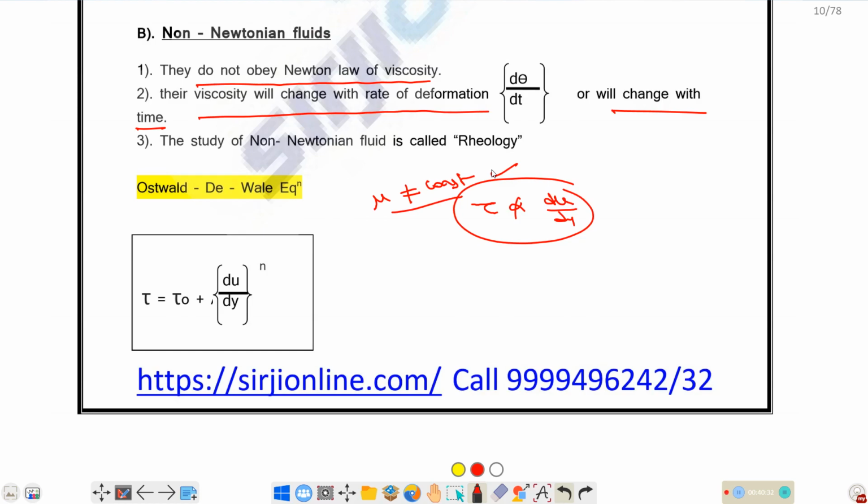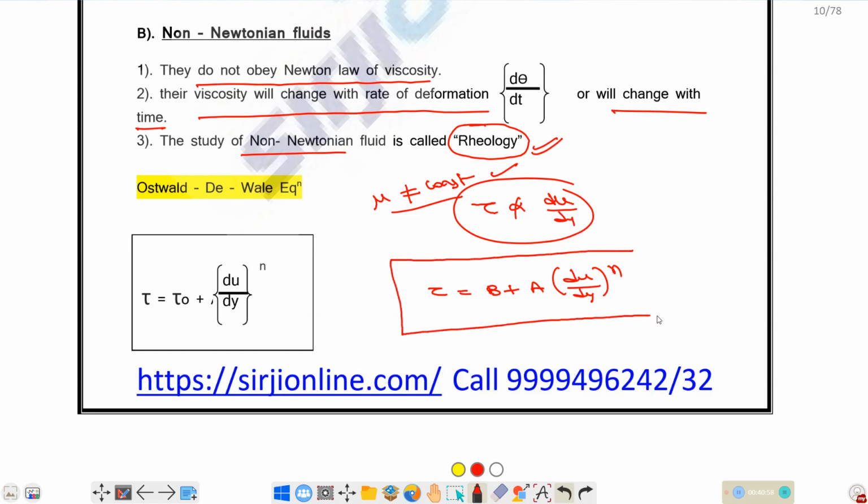The study of non-Newtonian fluids is called rheology. In a recent UPPSC exam, Uttar Pradesh Public Service Commission exam, they have asked this question. The study of non-Newtonian fluid we name as rheology. The relationship between tau and du by dy is tau is equal to b plus a into du by dy whole to the power of n. This is the relationship for non-Newtonian fluid.